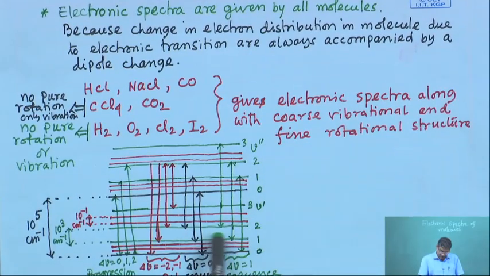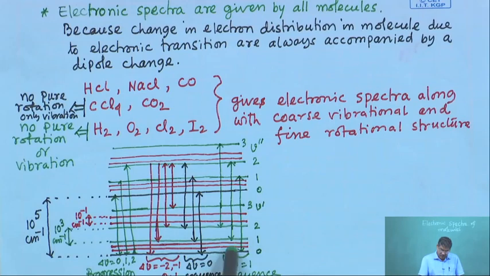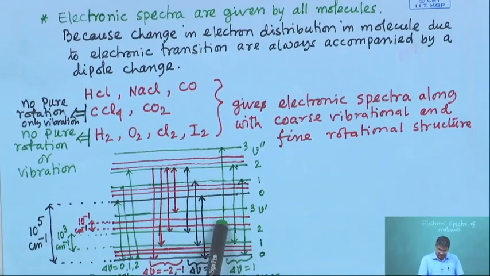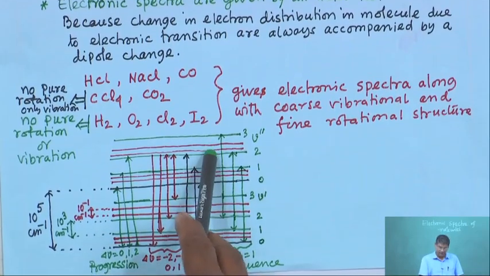Now, each vibrational level again has fine structure, meaning due to rotation there are again finer energy levels. I have drawn these with red lines. Okay.